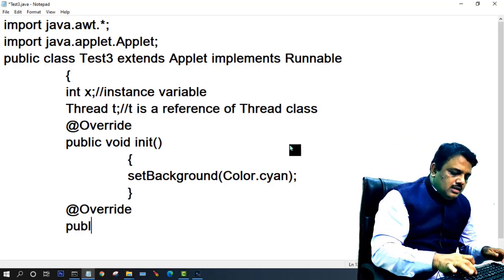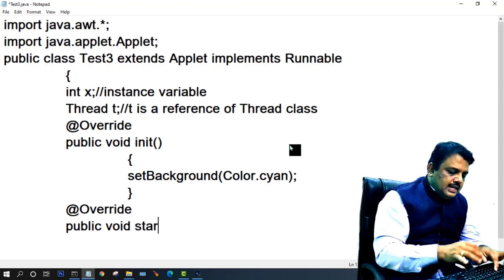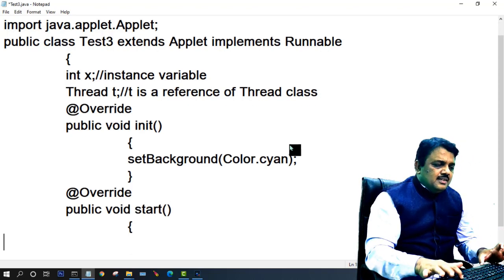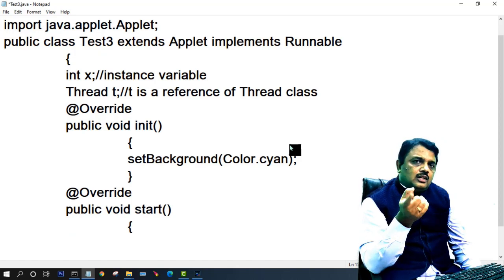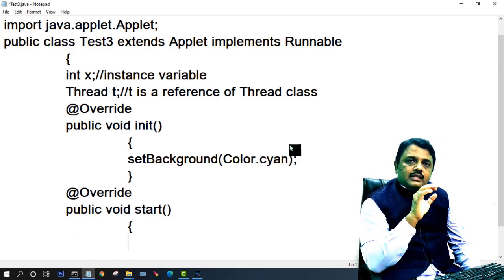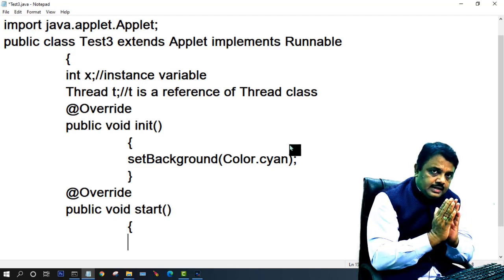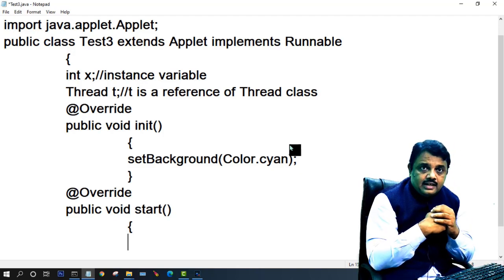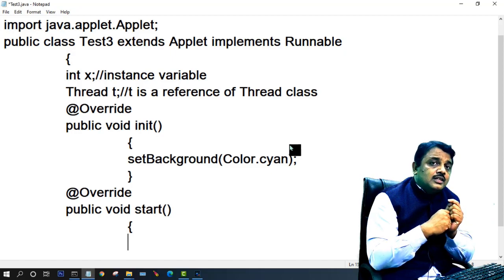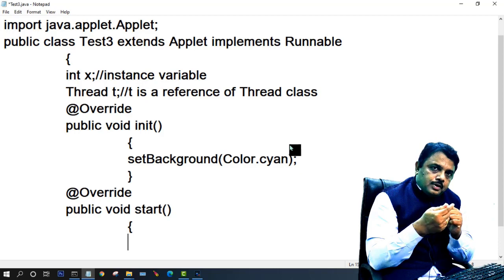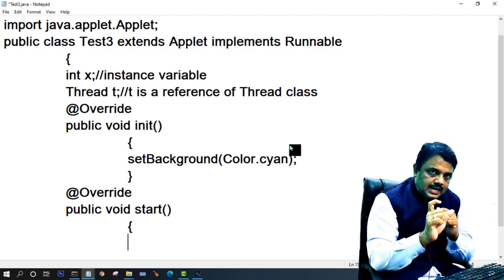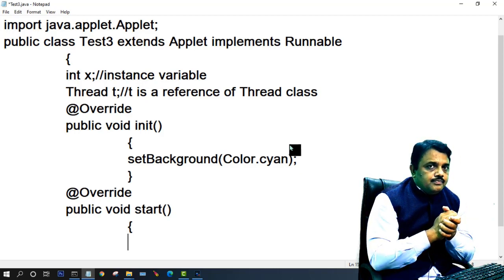What is the other method? Public void start. Listen, start is a method of Applet and start is also a method of Thread. But you know that method overriding is only possible in case of inheritance. My class is inherited from Applet, my class is not inherited from Thread. So I override the method of Applet. When I run the applet program, first the applet is initialized, then the applet is started.